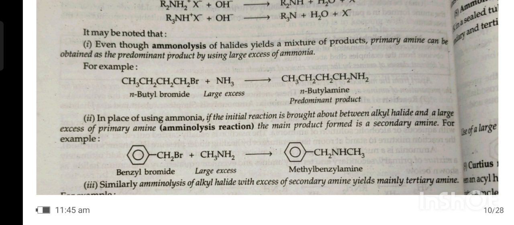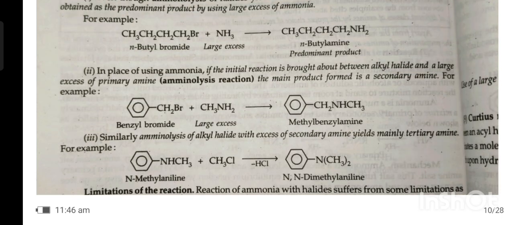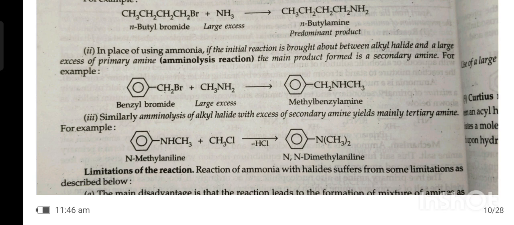Second, in place of using ammonia, if the initial reaction is brought about between alkyl halide and a large excess of primary amine, the main product formed is a secondary amine. Third, simple ammonolysis of alkyl halide with excess of secondary amine yields mainly tertiary amine.